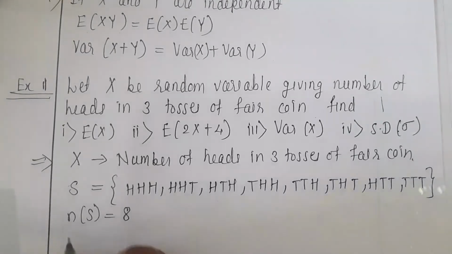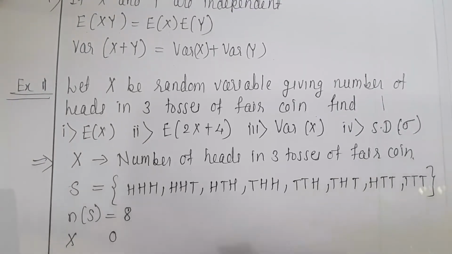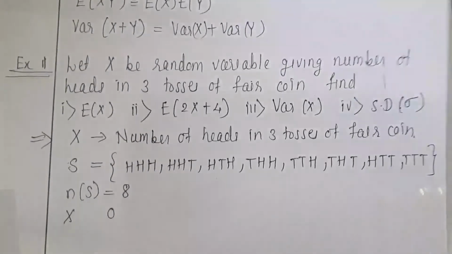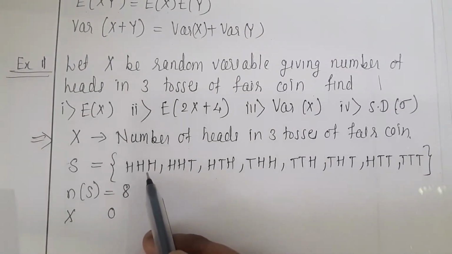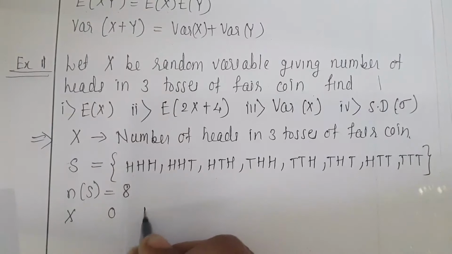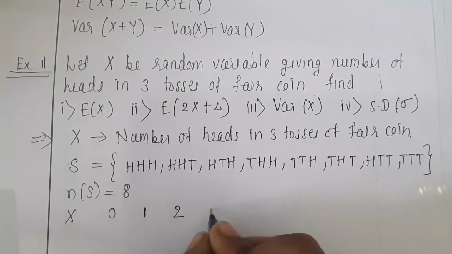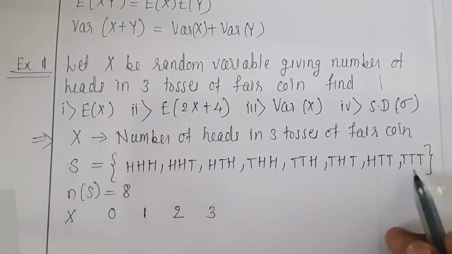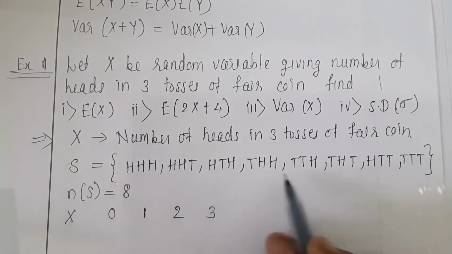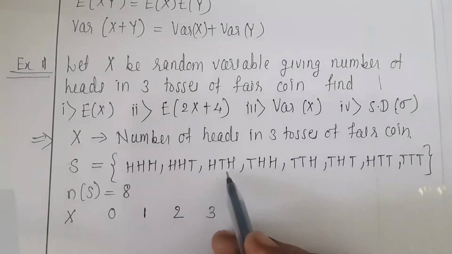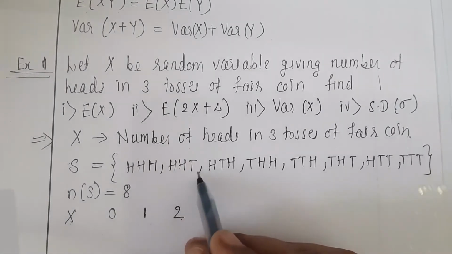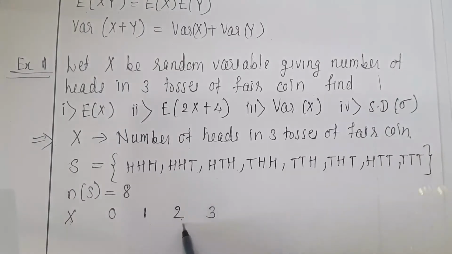So the random variable may have 0 heads. If we get TTT point, we are not getting any head, so x value becomes 0. Then we may get 1 head, we may get 2 heads, we may get maximum 3 heads. So if we get TTT point, we get 0 heads. If we get HTT, THT or TTH point, then we get 1 head. If we get HHT, HTH or THH point, then we get 2 heads, and HHH is related with 3 heads.